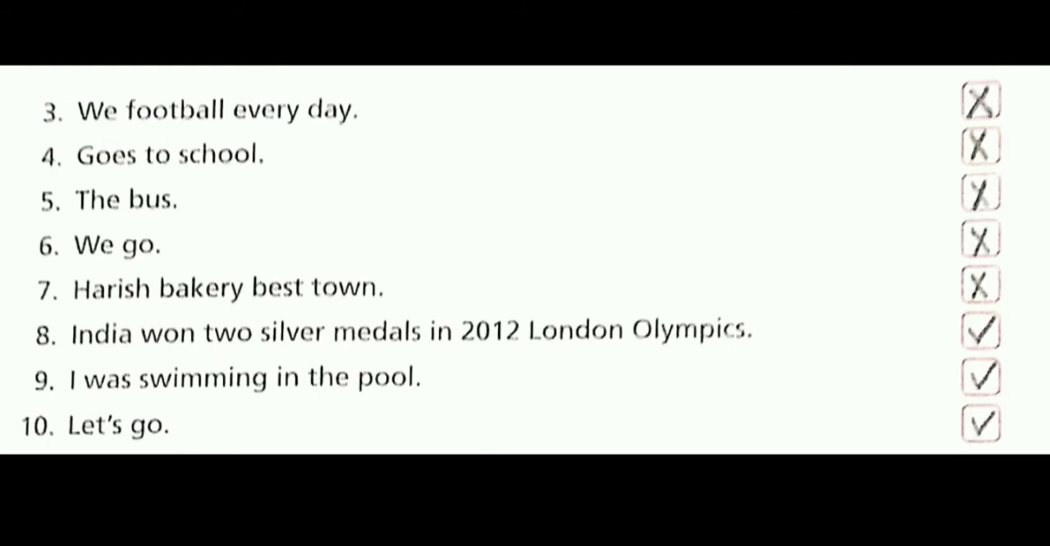Now the sixth one: "we go." As you can see, this is an incomplete sentence because we don't know where we go. So you may put a cross. Now the seventh one: "Harish Bakery Best Town." This is an incomplete sentence. It is not making any sense. So you may put a cross.